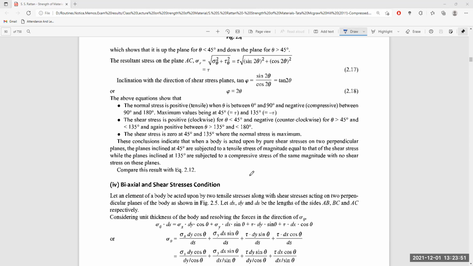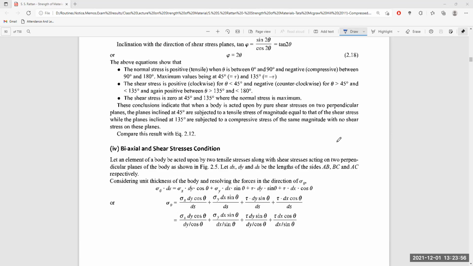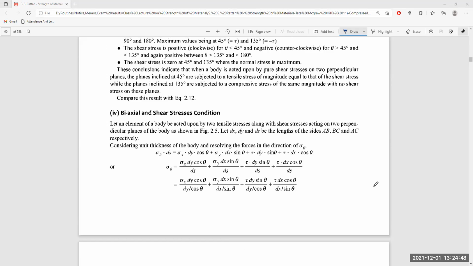Here we are again considering an element of a body.